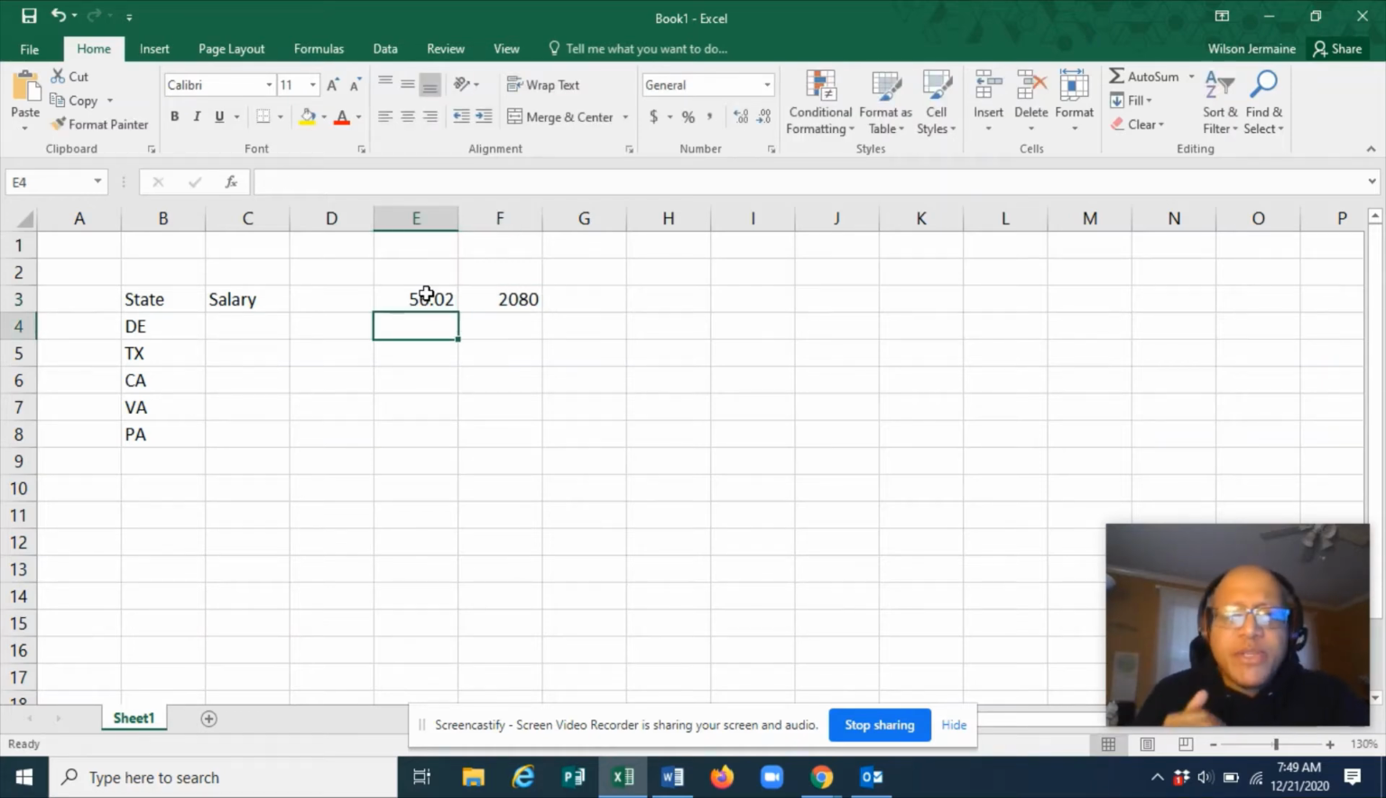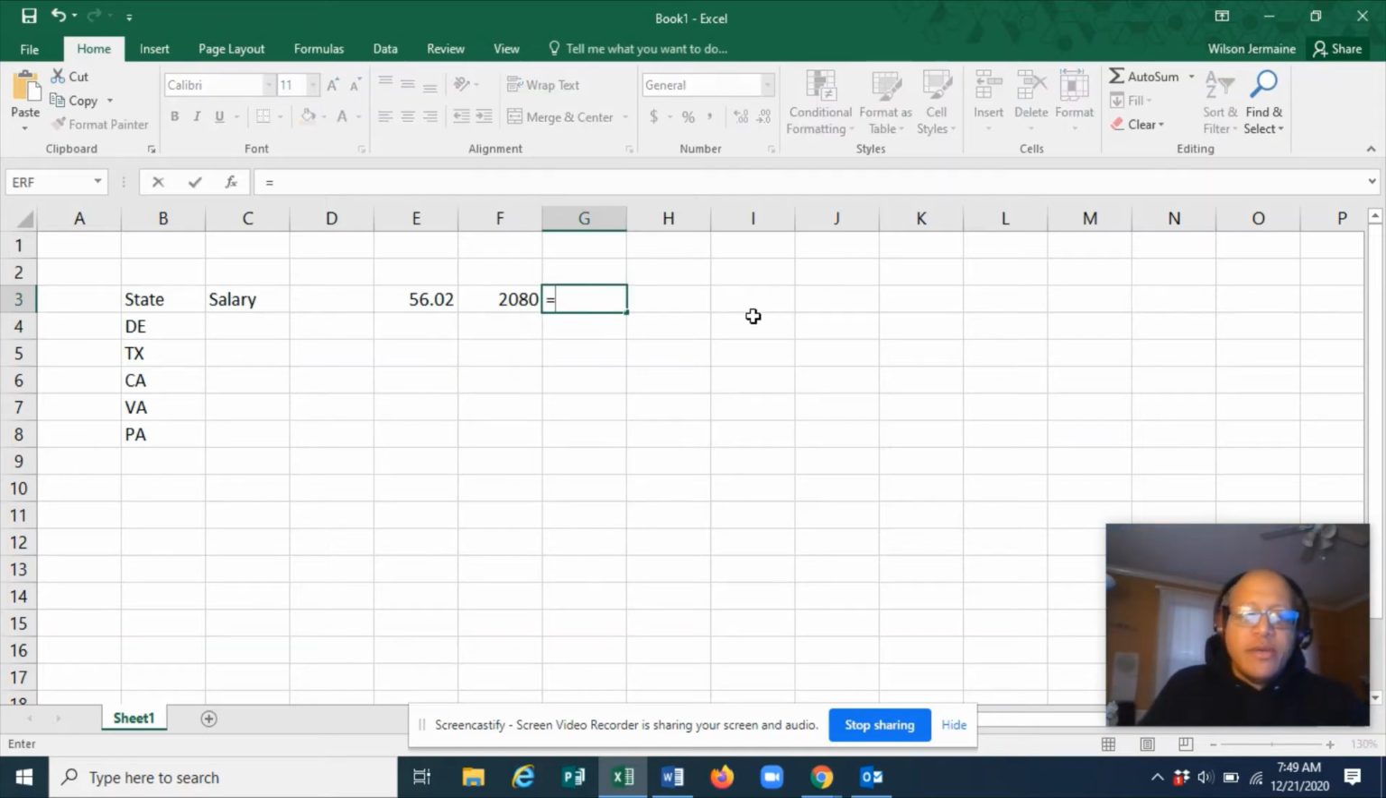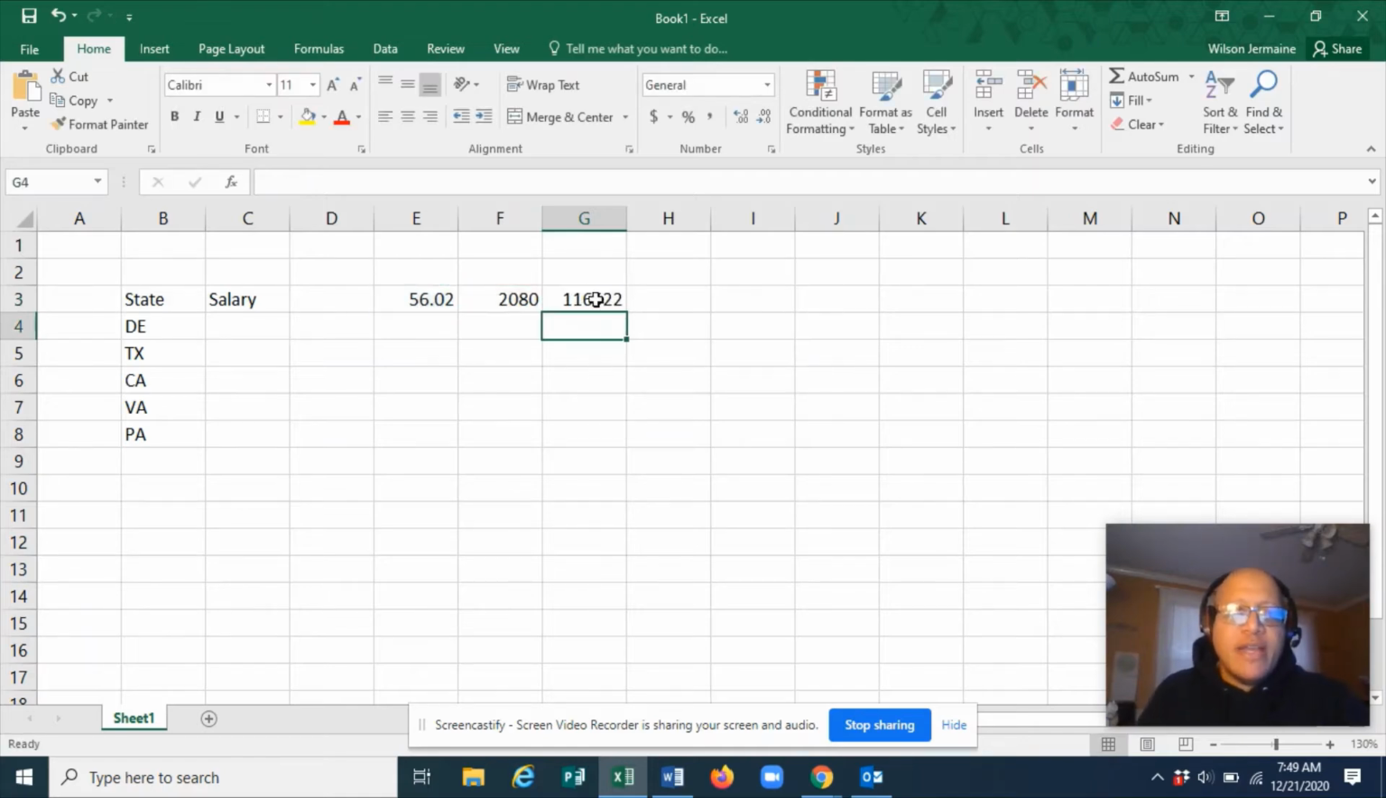Now, you might say, Mr. Wilson, why is it that you're multiplying that by 2080? Well, we're taking that under the assumption that the average full-time employee works 40 hours a week. There's 52 weeks in a year, and 52 times 40 gives you that 2080. So then what we'll do is equals this times this, and that gives us our salary for Delaware.